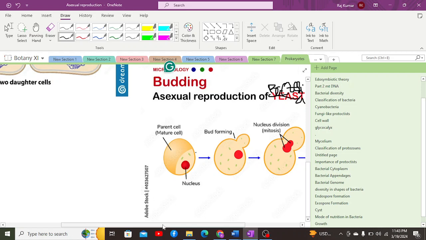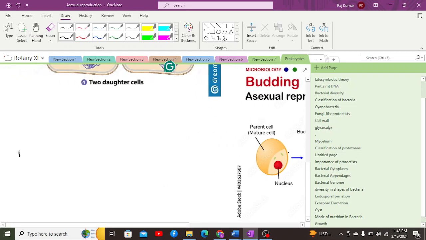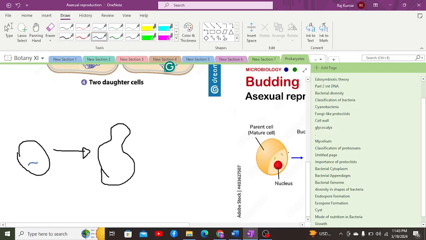Let me draw another diagram. Let's suppose this is a cell, and the first step causes an outgrowth of the cytoplasm. This is the nucleoid material as well. There is no outgrowth of nucleoid material, only the outgrowth of cytoplasm.